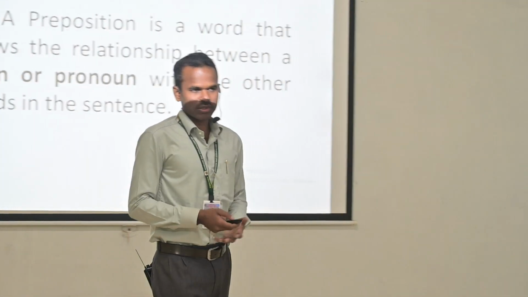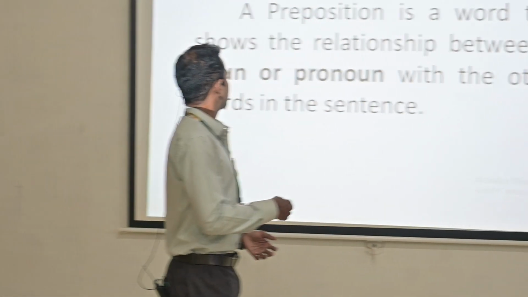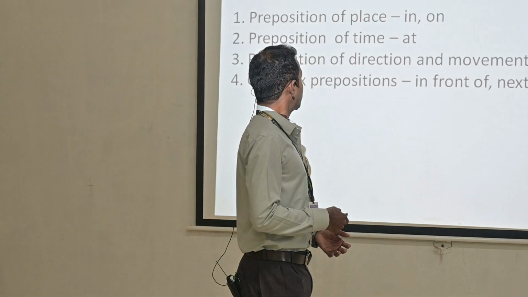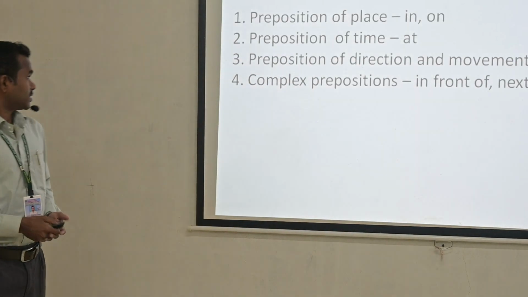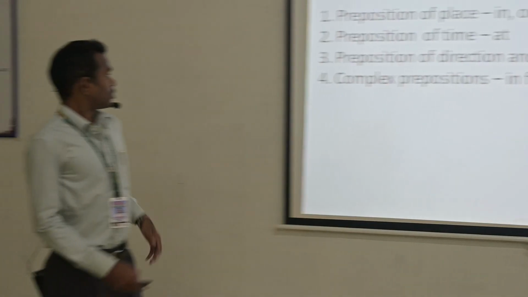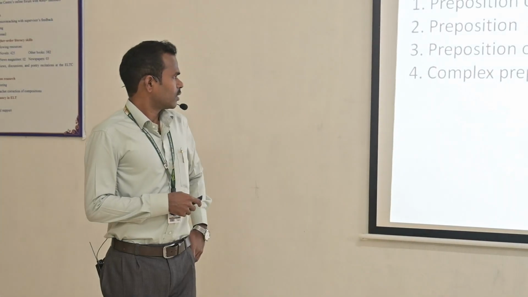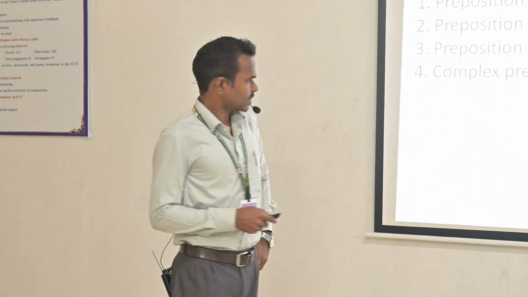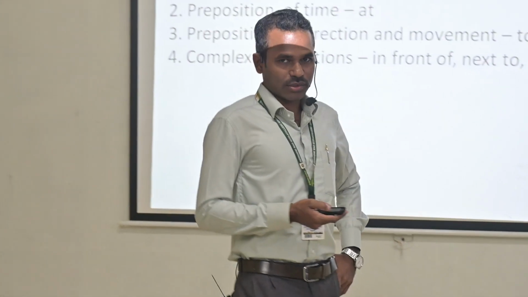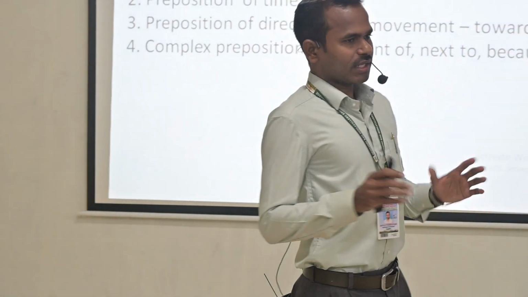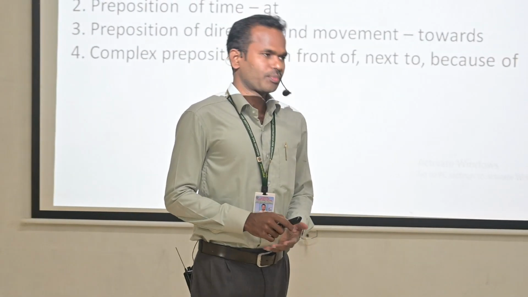There are so many prepositions in English grammar: preposition of place, preposition of time, preposition of direction and movement, preposition of manner, and complex prepositions. Especially in this class, I want to teach you about preposition of place.